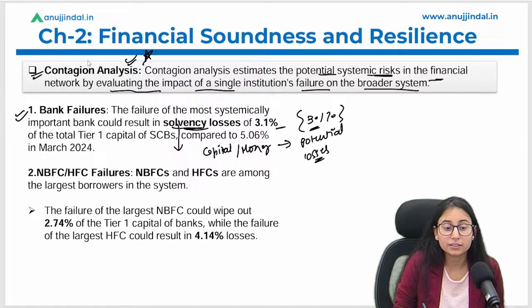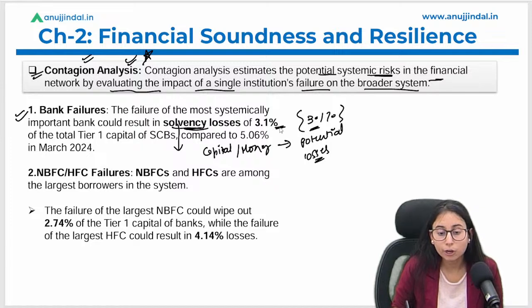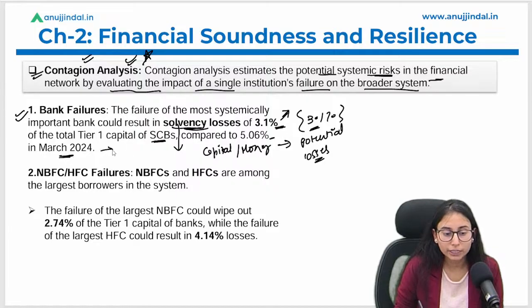So in case there is a contingent risk in the market, the banks will lose 3.1% of their tier 1 capital. Okay, ये हम किसकी बात करें? Scheduled commercial banks. In case of scheduled commercial banks, under the contingent risk, the banks are expected to lose 3.1% of the tier 1 capital, which was 5.06% in March 2024. So March 2024 में जो data आया था, it was 5.06 in that case.